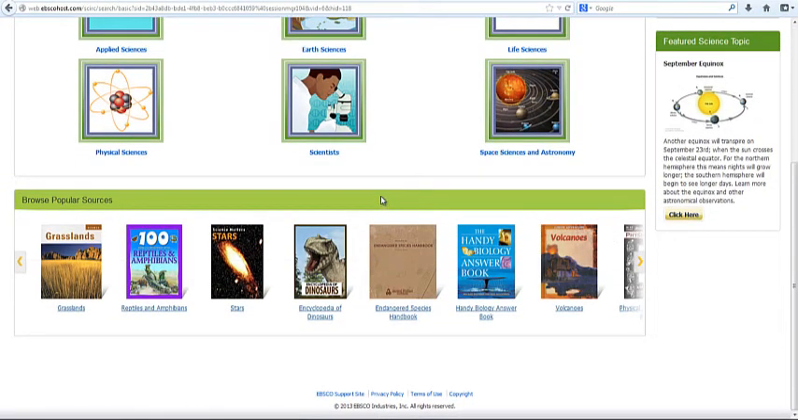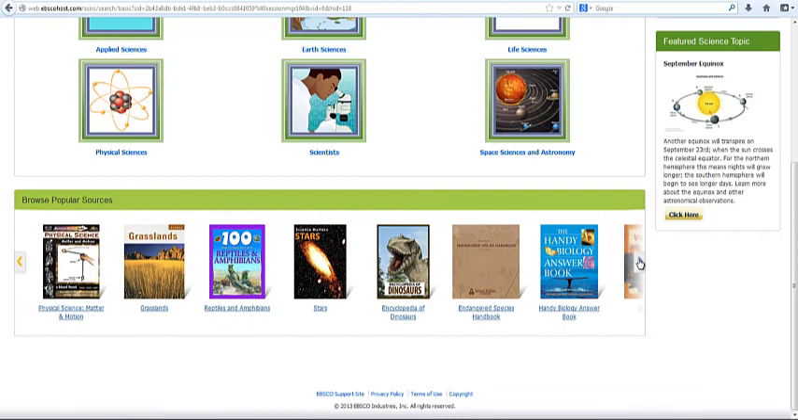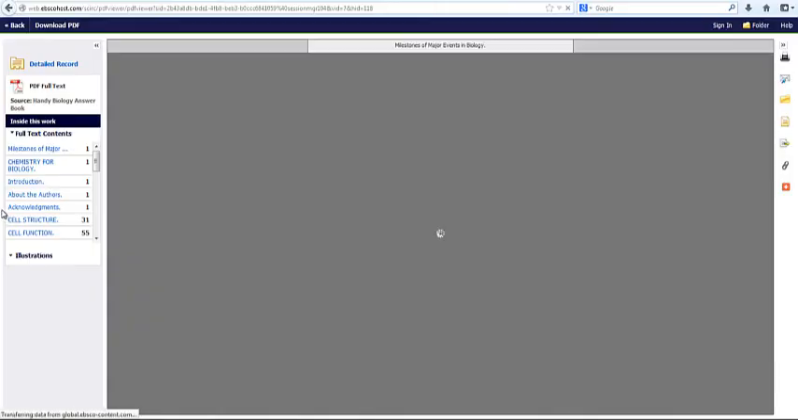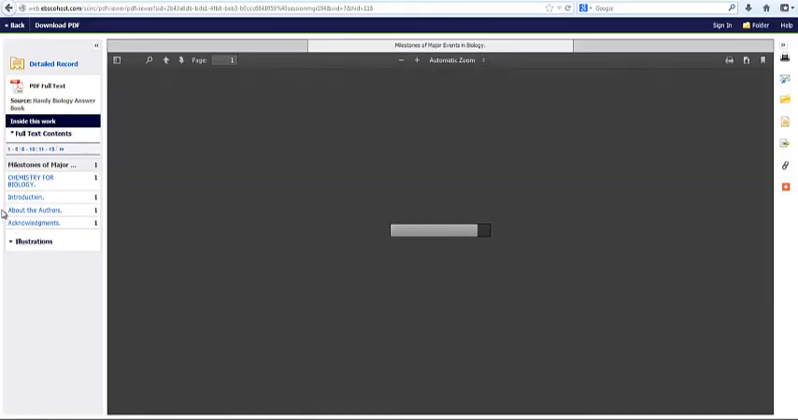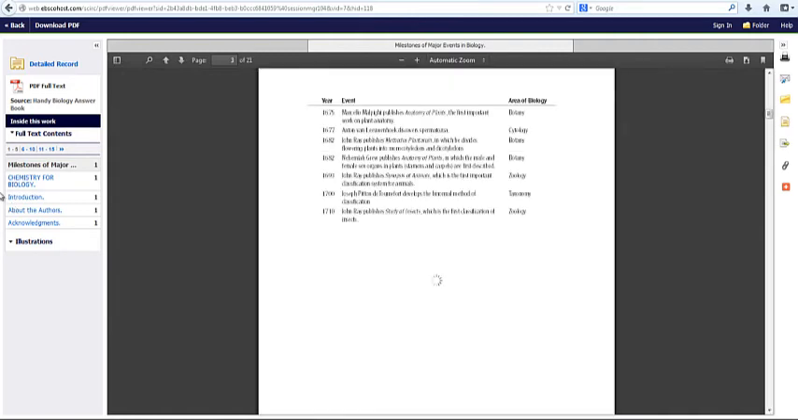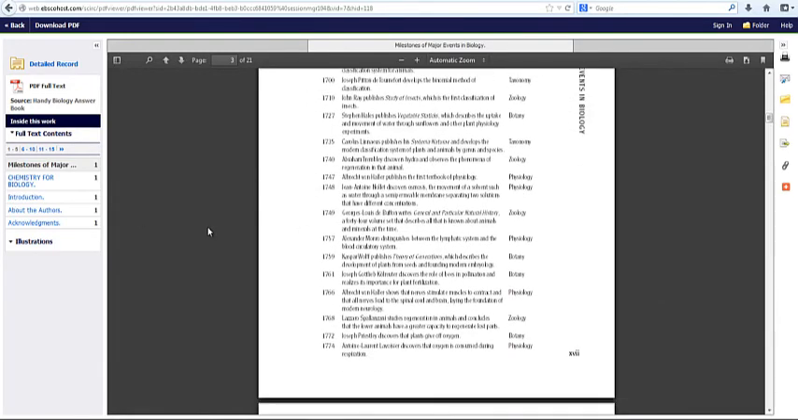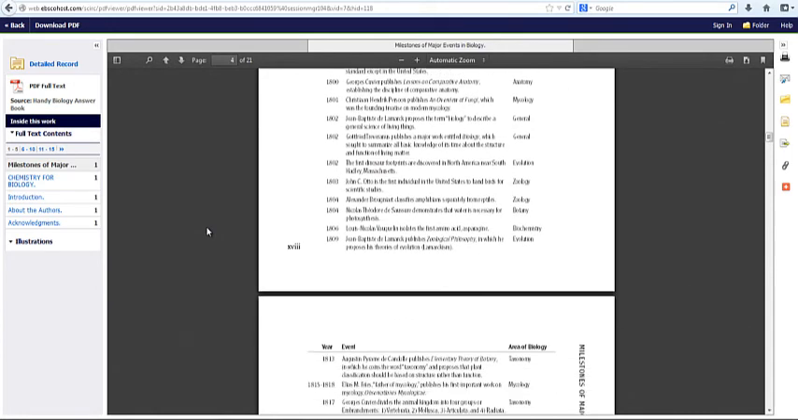And finally, at the bottom of the screen, browse popular sources. These are full text ebooks. Most of them are pretty short. The Handy Biology Answer Book, I'll go into that one. And we get full text.